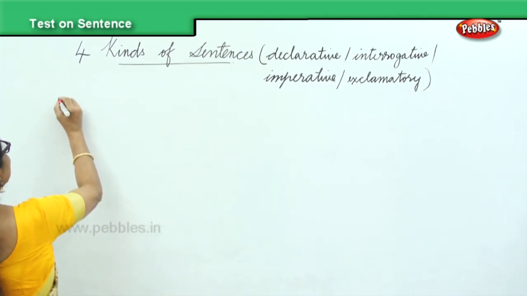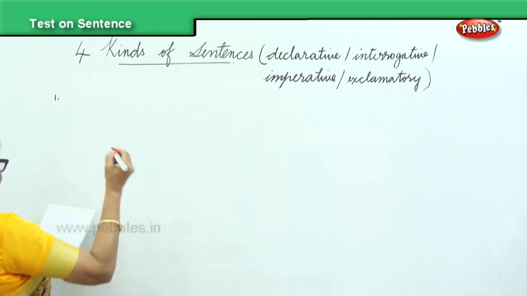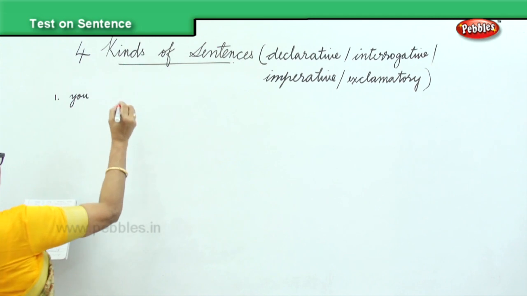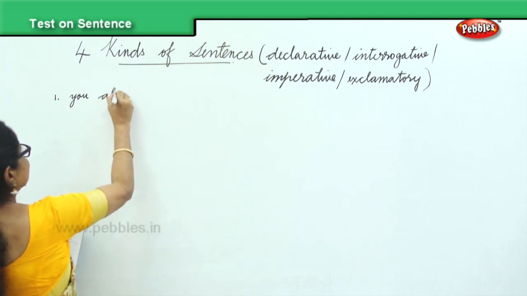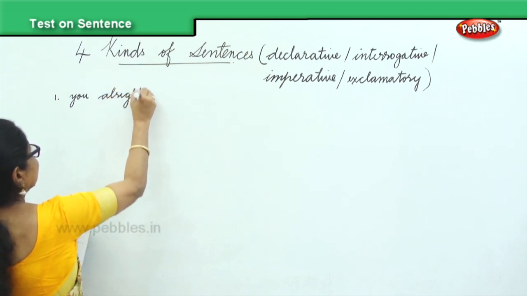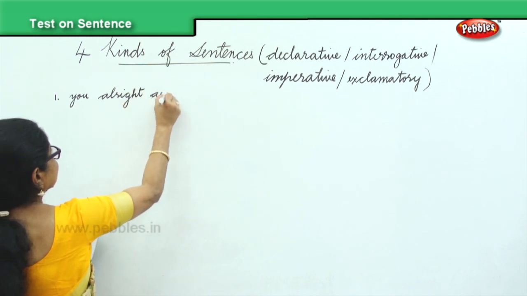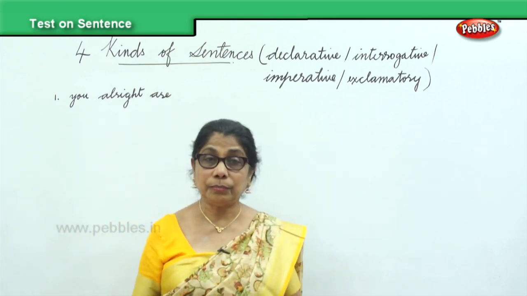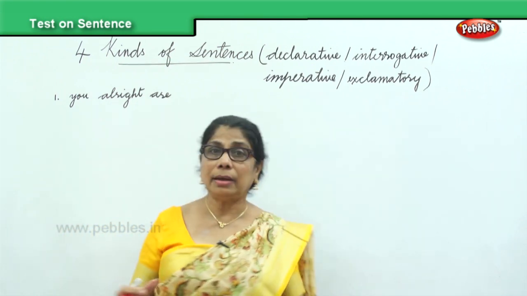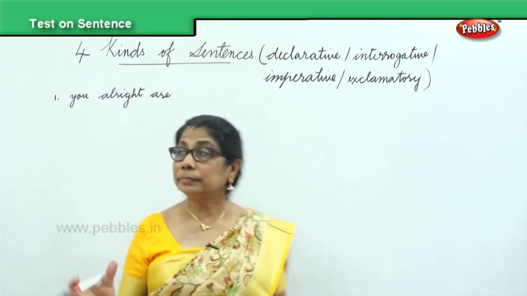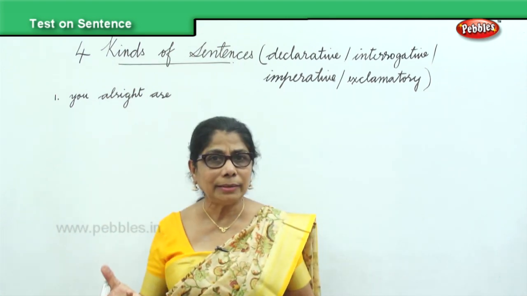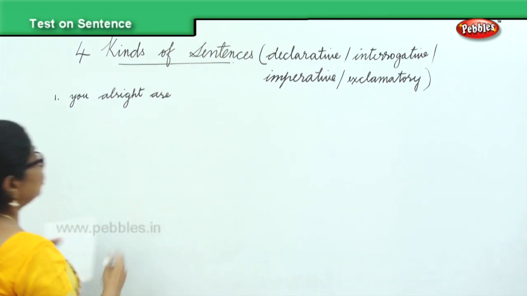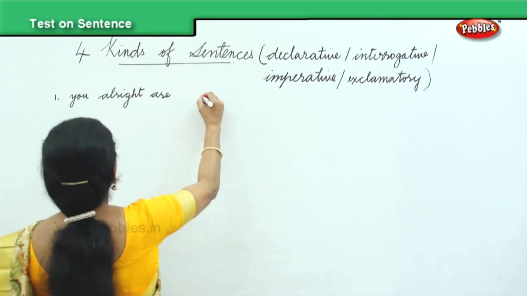So the first one is: you, all right, are. We will do sentence by sentence. You, all right, are. Put it together. You will say, are you all right? Might have been sick and you come. Are you all right? Okay, so now, how will you do this?